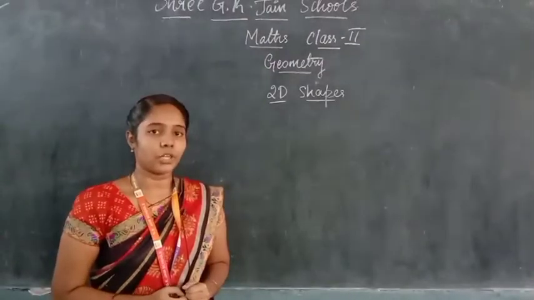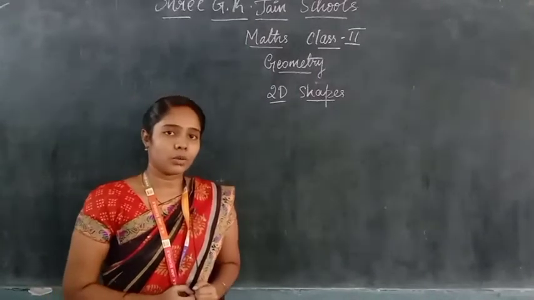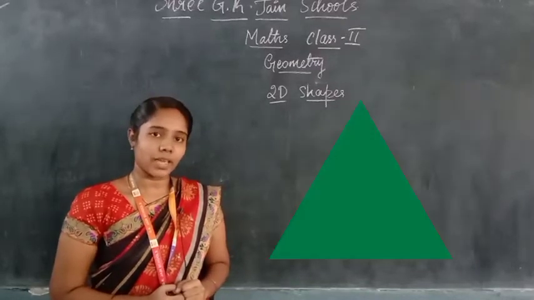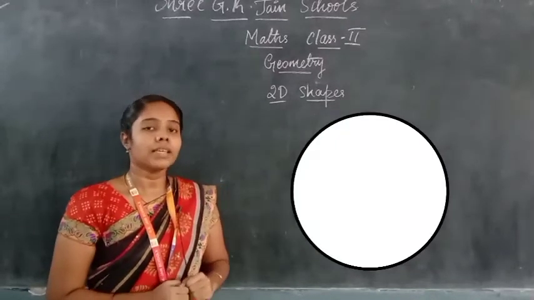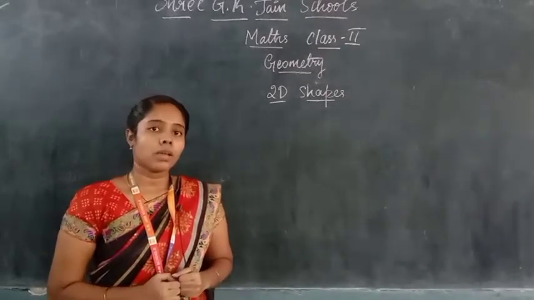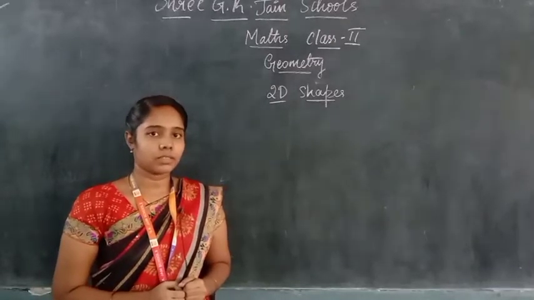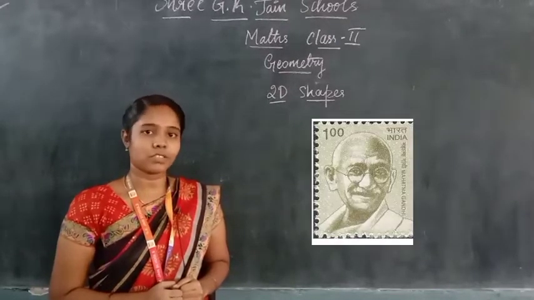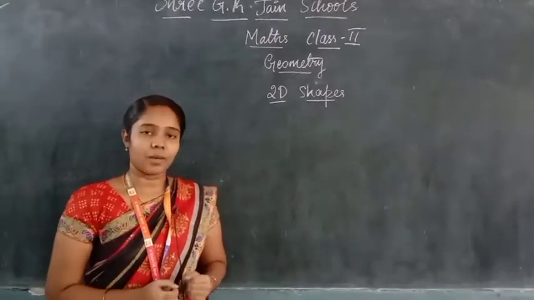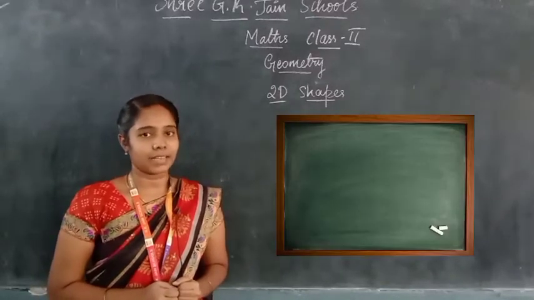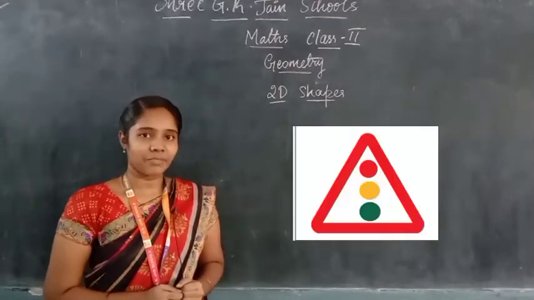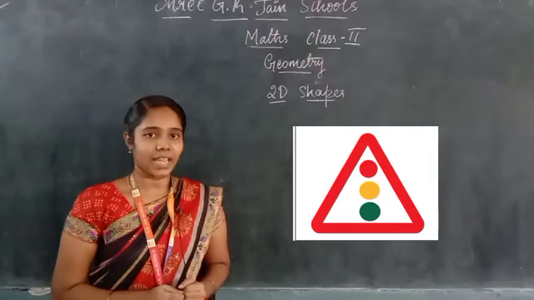Let us learn some of the 2D shapes you know. What are the 2D shapes you know? Yes, square, rectangle, triangle and circle. These are the 2D shapes that you must have known, right children? Now can you give me an example for square? Yes, a stamp is in the shape of a square, right? Can you give me an example for rectangle? Yes, our blackboard is in the shape of a rectangle. Can you give me an example for triangle? Our traffic sign boards are in the shape of a triangle, right?